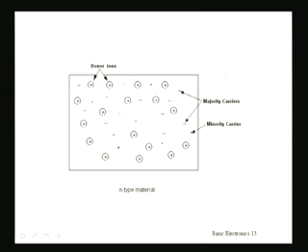So the donor ions are having one positive charge, and there will be electrons which are in abundance in the n-type material. These are called majority carriers.